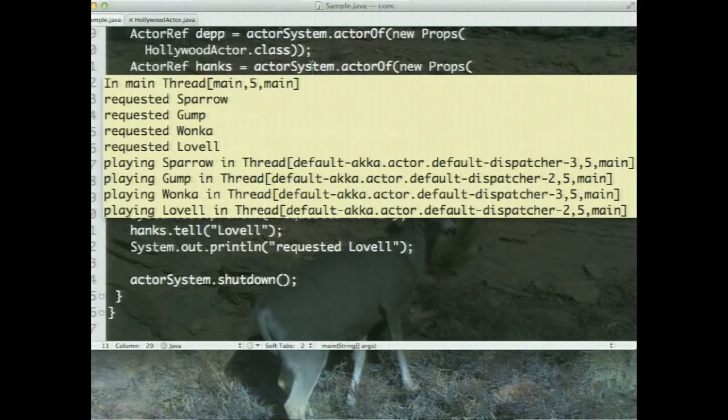And notice that Sparrow is on thread 3 and Wonka is on thread 3 as well. That tells us that it was processed sequentially, one after the other. Multiple actors can run at the same time, but any given actor only does one piece of work at any given time and then moves on to the next one. Of course, looking at this, we may say, gosh, if that is true, do actors hold these threads hostage? Fortunately, no. The library maintains a pool of threads and lets the pool be shared by the actors. When an actor doesn't have any message to process, it doesn't hold on to these threads.